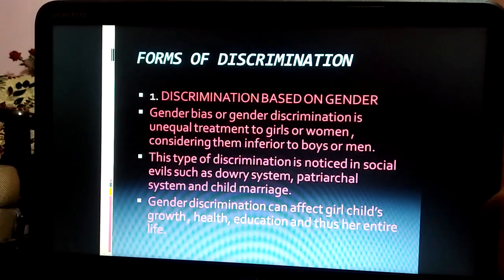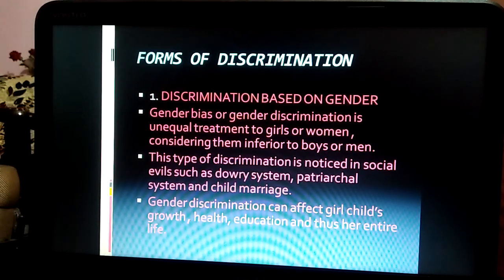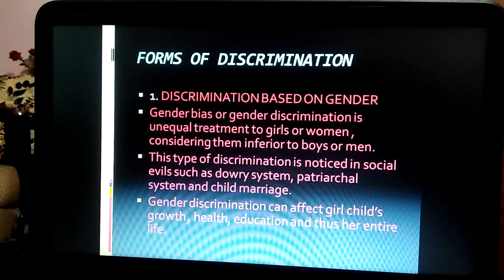Now our next topic is forms of discrimination. There are different forms of discrimination. Number one, discrimination based on gender. Now what is gender? Gender means male and female, that you may be knowing. In English you have understood about masculine gender, feminine gender, neuter gender and common gender. So, discrimination based on gender.